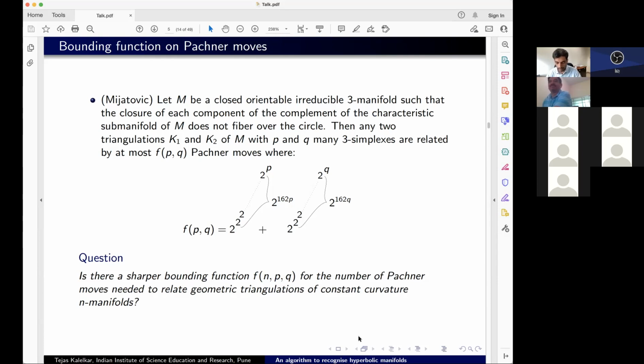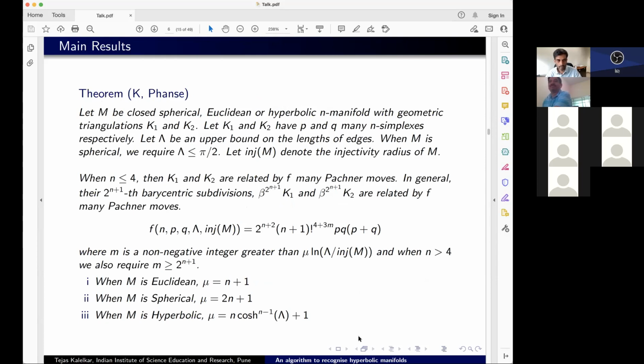And the result that we have, so it's a long statement. This is my student's work. I'll just read it through first. Let M be a closed spherical, Euclidean or hyperbolic n-dimensional manifold with geometric triangulations K1 and K2. Let K1 and K2 have P and Q many n-dimensional simplexes. Let lambda be an upper bound on the lengths of edges. When M is spherical, we require lambda to be less than or equal to pi by 2. That's the technicality. Let inj M denote the injectivity radius of M.